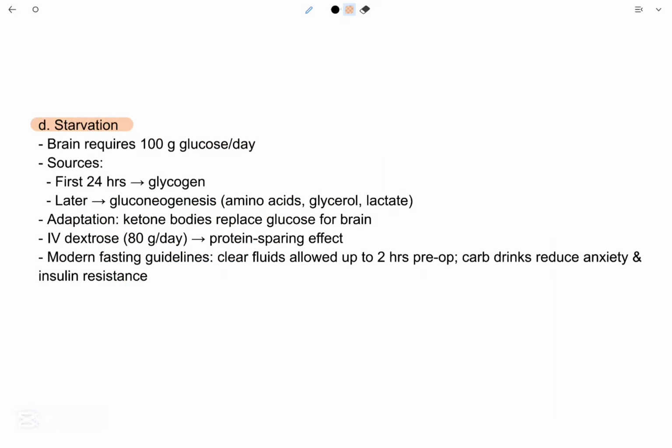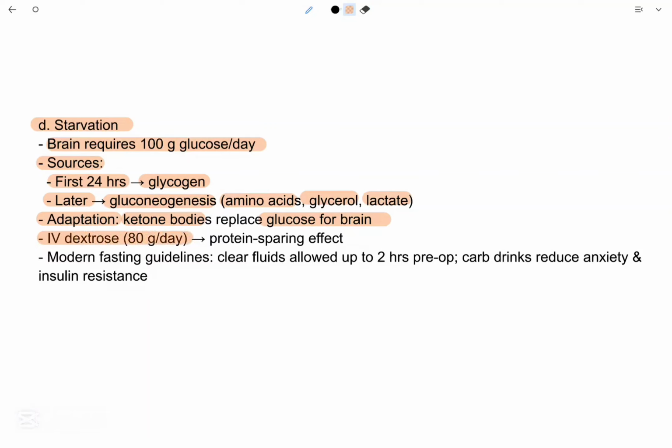Starvation: the brain requires 100 grams of glucose per day. The sources of this glucose in the first 24 hours: glycogen is the main source. Later, gluconeogenesis from amino acids, glycerol, and lactate provides glucose. Adaptation: ketone bodies replace glucose for the brain.